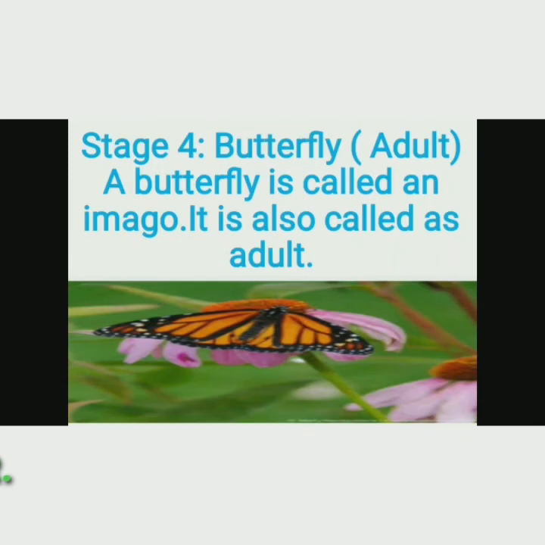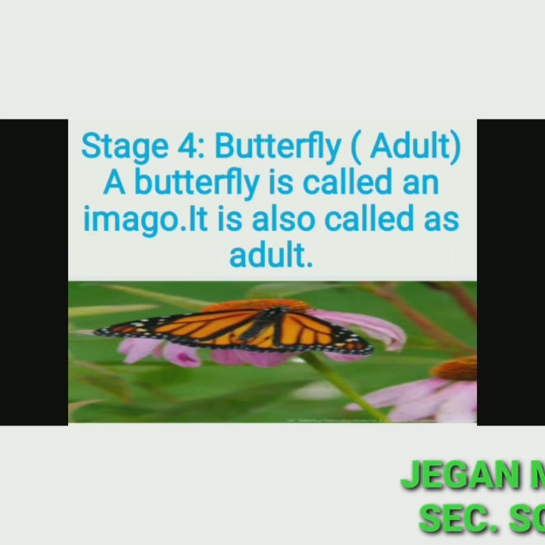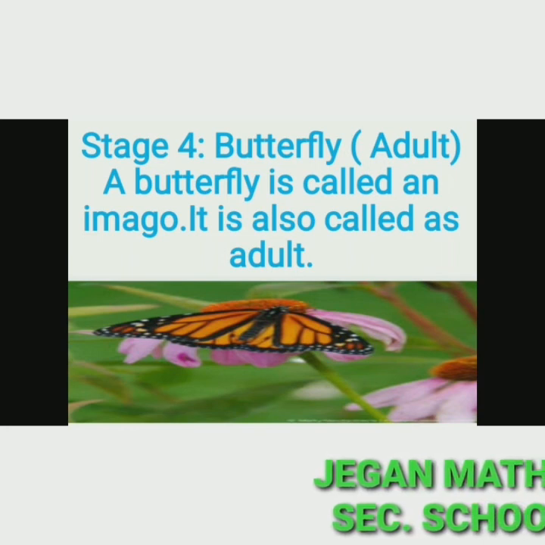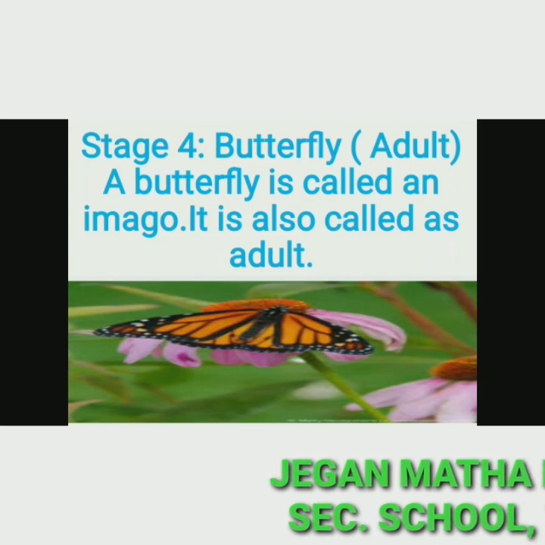Then the fourth stage, it is a butterfly. It is known as adult. In the fourth stage, the pupa opens and a butterfly comes out. A butterfly is sometimes called an imago. It is also called an adult.